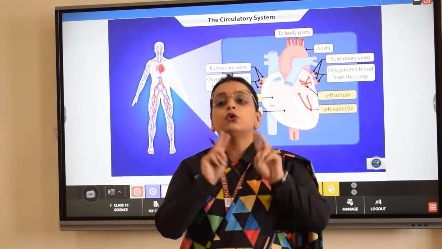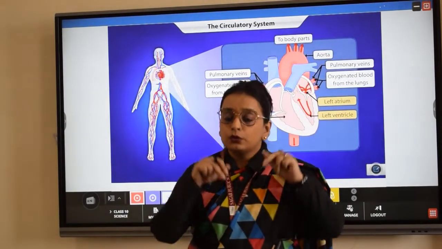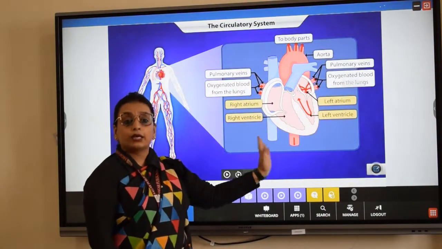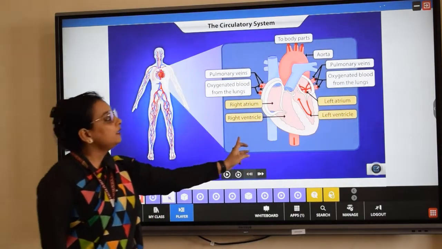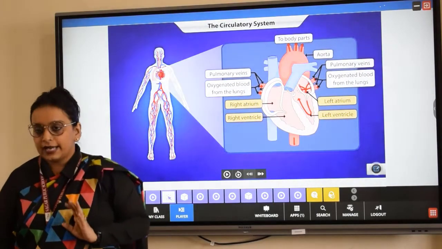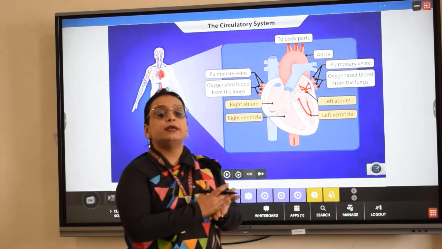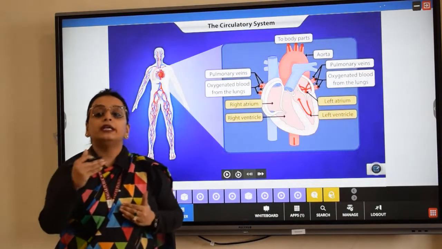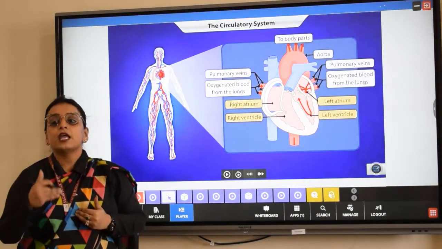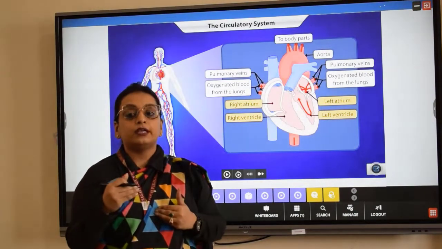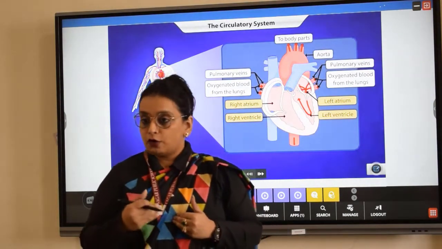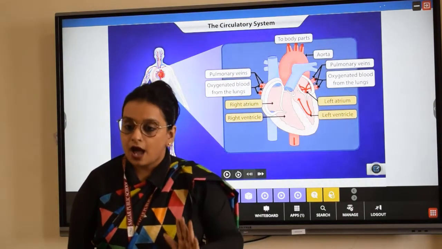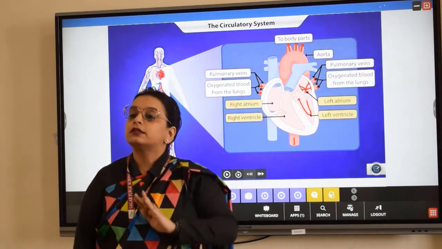Now, the heart not only contains these two valves, there are two more valves present in the heart. There is one more valve located between the right ventricle and the pulmonary artery. The valve present between the pulmonary artery and the right ventricle is known as the pulmonary valve. It prevents the backflow of blood once the blood is pumped from the right ventricle towards the pulmonary artery. The blood in no case returns back.